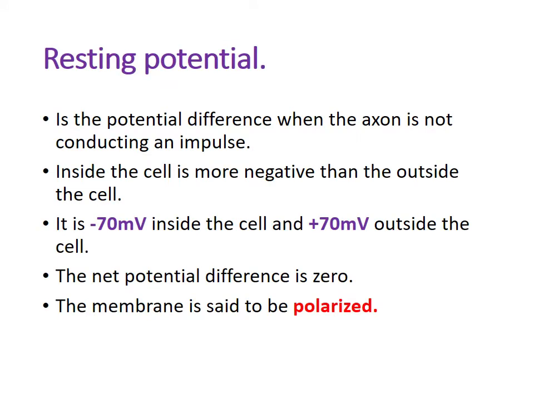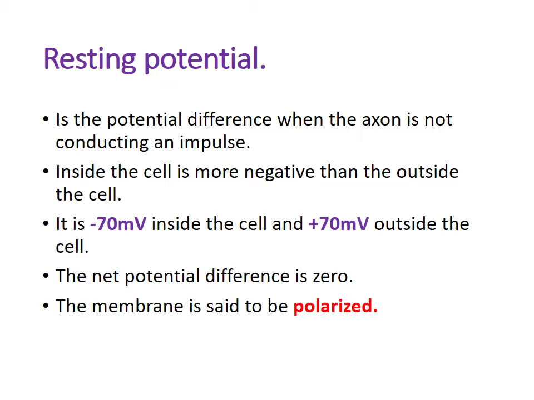Resting potential. Resting potential is the potential difference when the axon is not conducting an impulse. So when the axon is at rest or it does not conduct an impulse, the potential difference is what we call the resting potential. During the resting potential, inside the cell is more negative than the outside of a cell, and it is negative 70 millivolts inside of the cell and positive 70 millivolts outside the cell. So the net potential difference is zero.